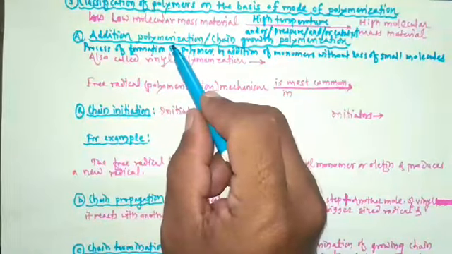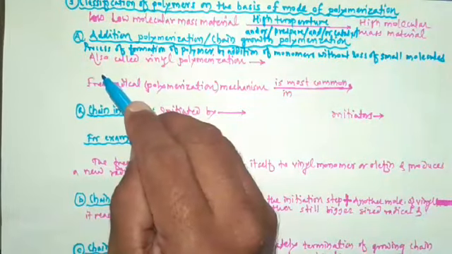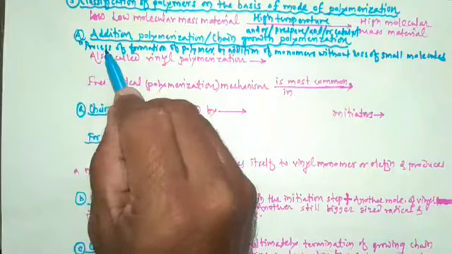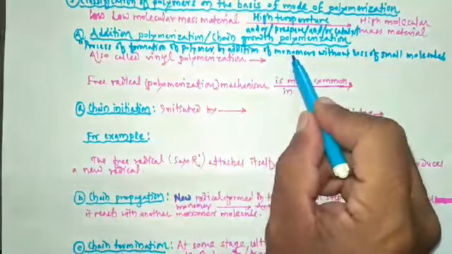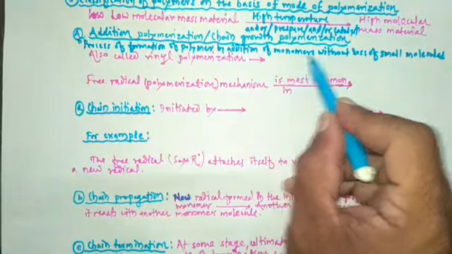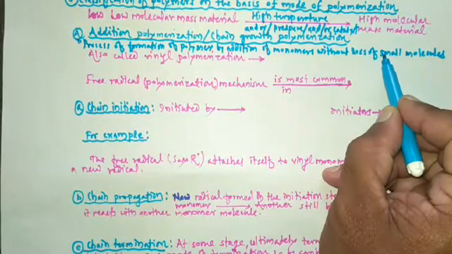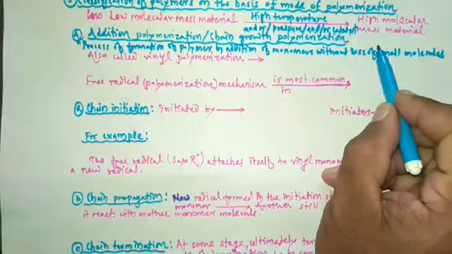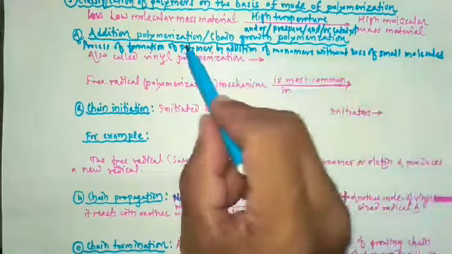Listen once again. Addition polymerization is a process of formation of polymer by addition of monomers without loss of any simple or small molecules like water, alcohol, etc. This is called addition polymerization.